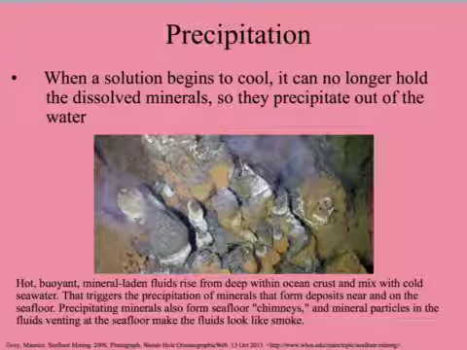If you boil water, it'll dissolve more sugar. As that water cools down, the sugar can no longer be held in the water, so it precipitates out, forming a piece of rock candy. Another example are the chimneys found on the sea floor. As hot water rises through the oceanic crust and hits the cold ocean water, it will precipitate, and these form chimneys on the bottom of the ocean floor.